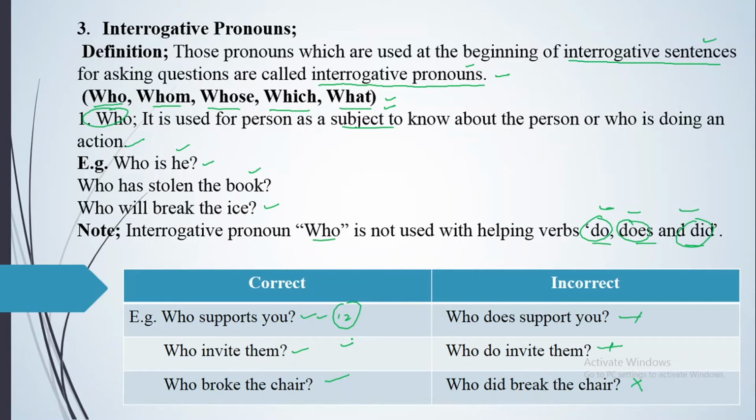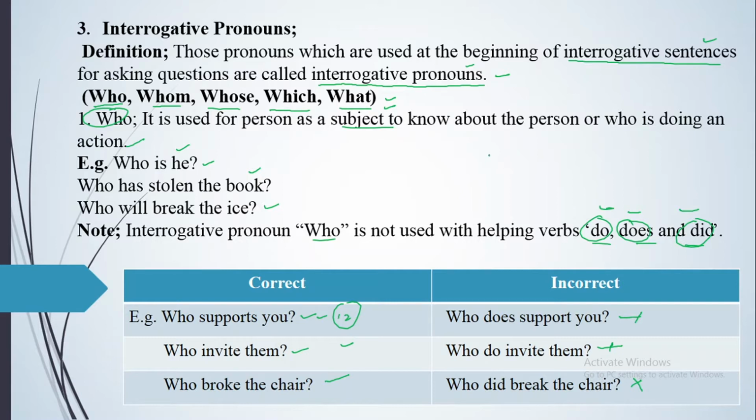So this is known as the interrogative pronoun "who." For that, you will be using the WH word at the beginning for asking questions. Apart from do, does, and did, you'll be using it before all helping verbs, but you will not use these three helping verbs. This should be in your mind. And it is to ask a question about a person. And further I will clear it.